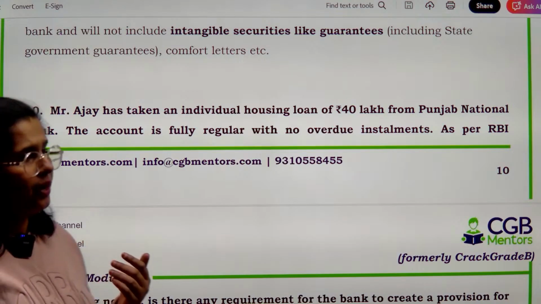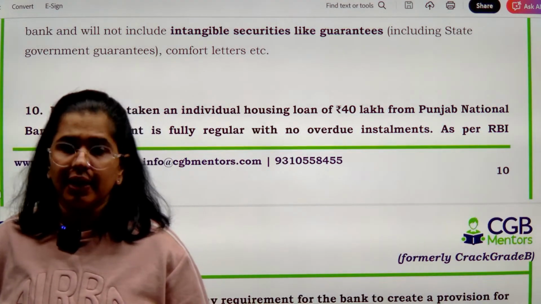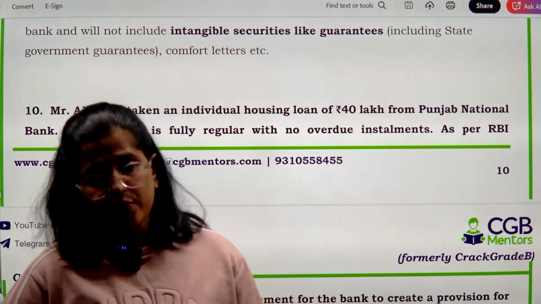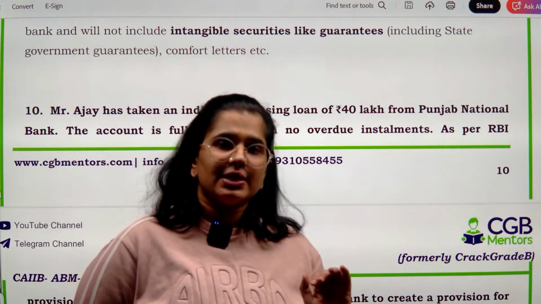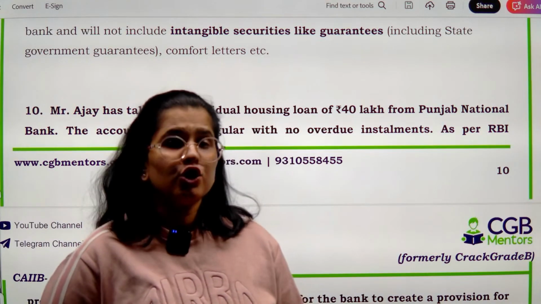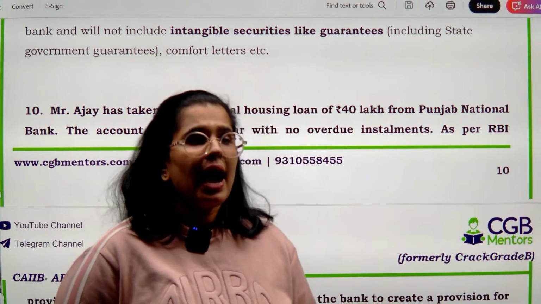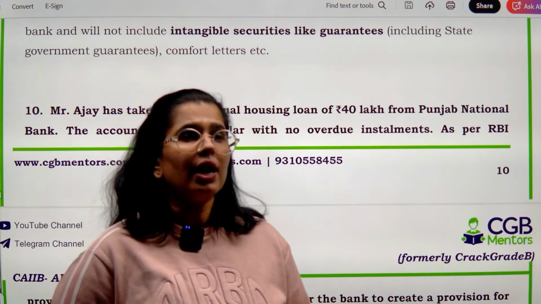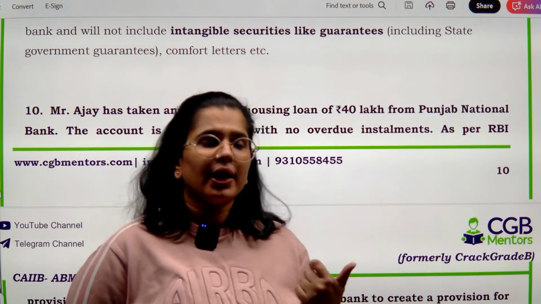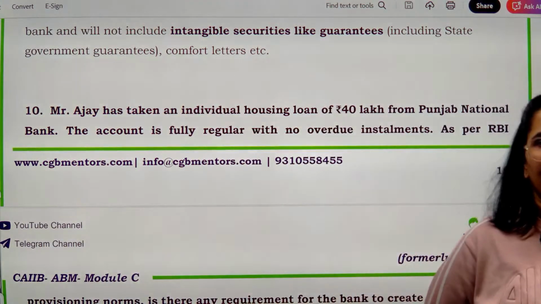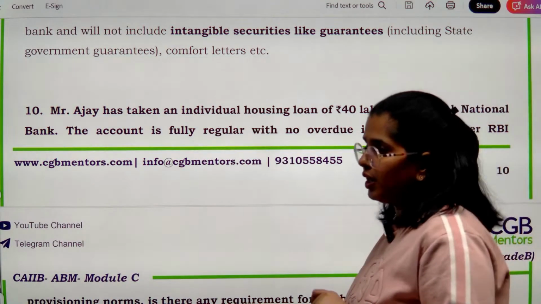See, any kind of loan that you might take, even if there is no sign of late payments or stress in your loan account, but still being an entity and following the accounting standards, you have to be prudent, right? आपको prudent रहने की ज़रूरत है, and you have to call for a conservative approach. आपको एक conservative approach अपनाते हुए you need to create provisions. आपको provision create करने की ज़रूरत है.